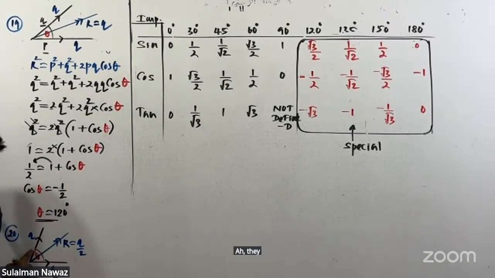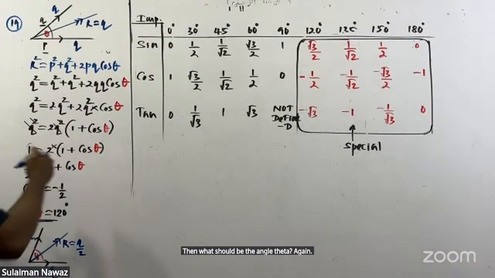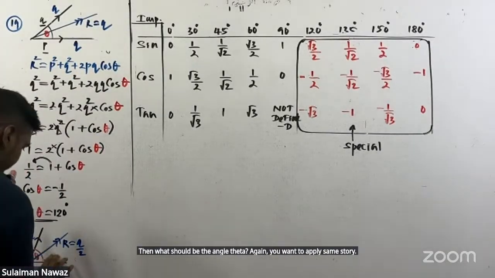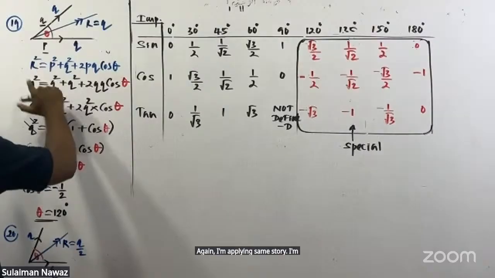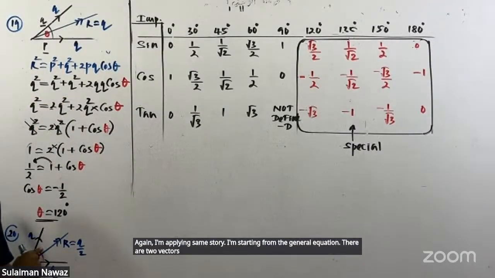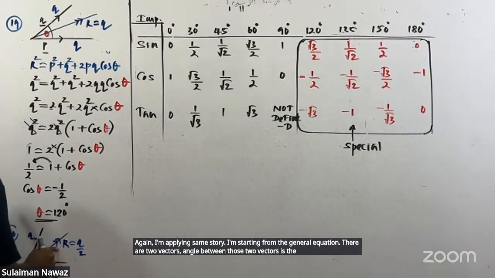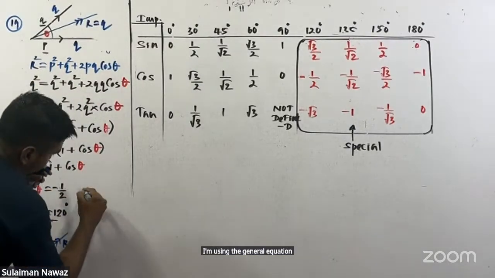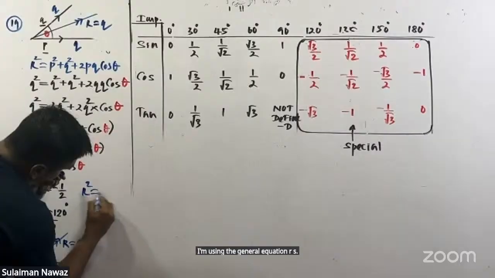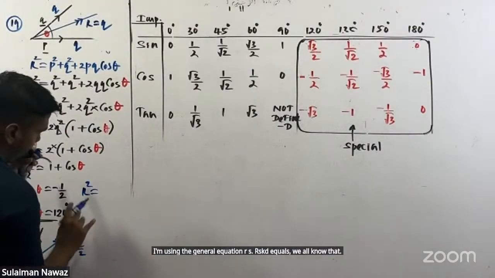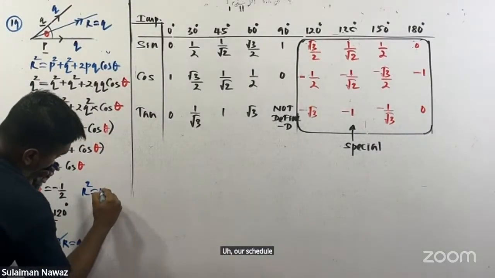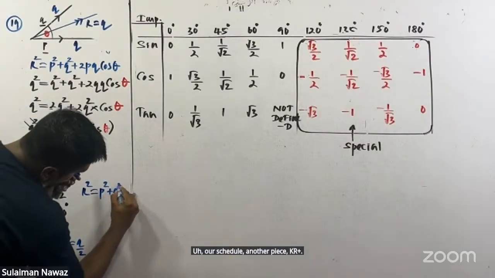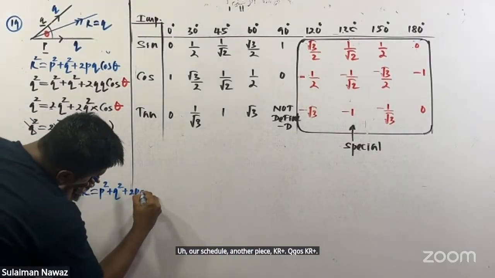Then what should be the angle theta? Again, I'm applying the same story. I'm starting from the general equation. There are two vectors, and the angle between those two vectors is theta. The resultant vector's magnitude is Q over 2. Using the general equation, R squared equals, we all know, P squared plus Q squared plus 2PQ cos theta.